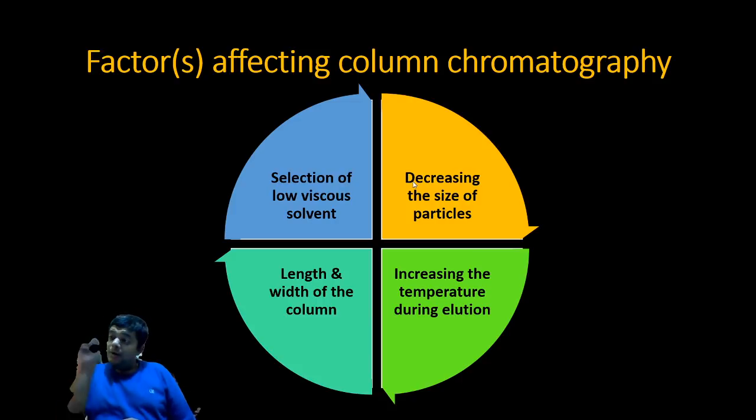And to get more layers, the beads should be of smaller size, and hence I have written decreasing the size of particles. Before moving further, this can be explained with another example of athletes. In a race there is 100-meter, 200-meter, 400-meter, but in hurdles it is always 110-meter. Imagine I keep a hurdle every 10 meters. So approximately you need to jump 10 hurdles. But if I keep those hurdles every 5 meters, you will have 20 hurdles to jump.